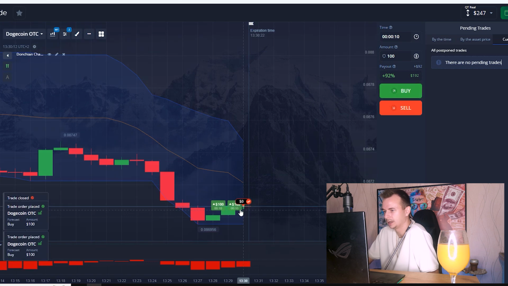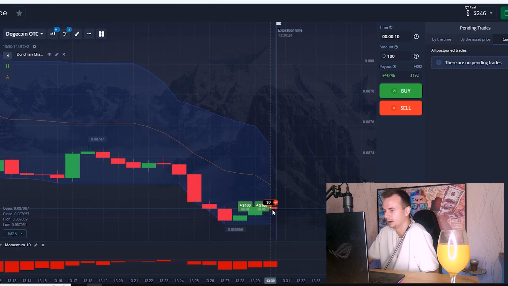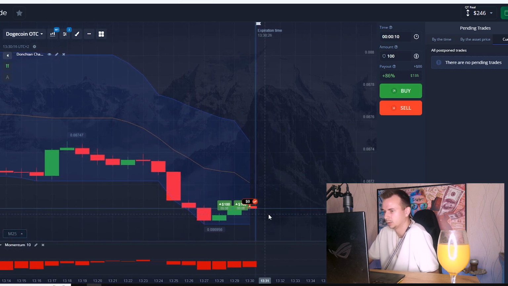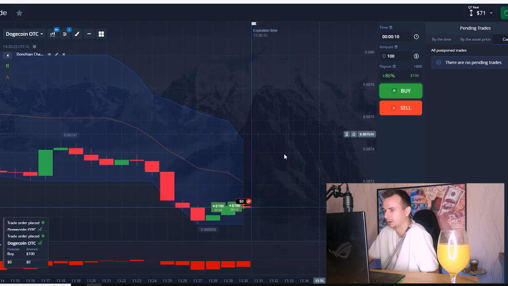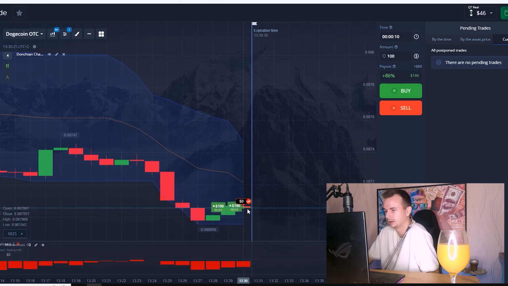Okay, I lose, that's why I take two positions buy from here. Now I just need to wait. Okay, but price is going a little bit down, it's very sad. So I take two positions from here again.